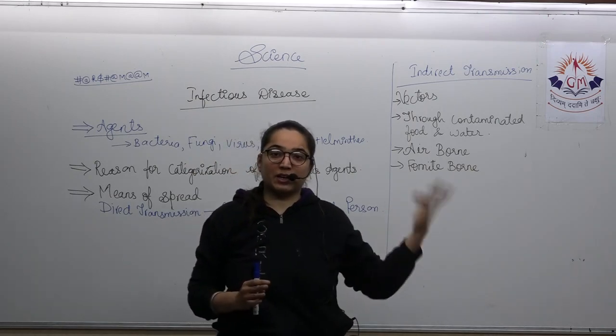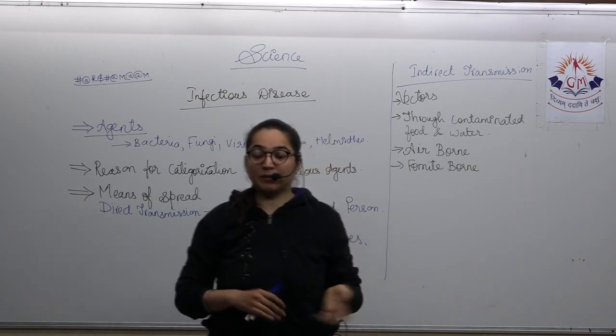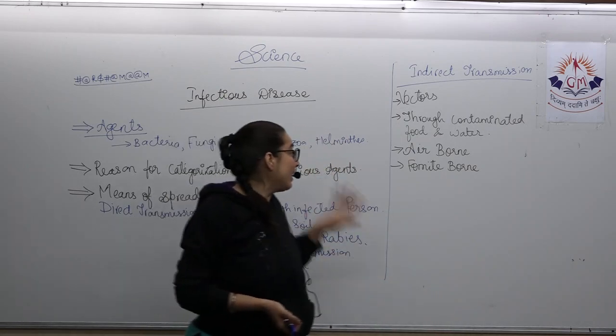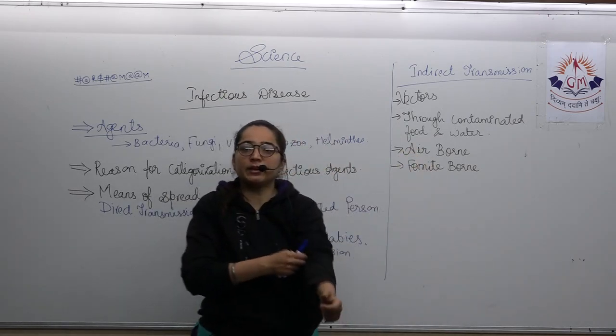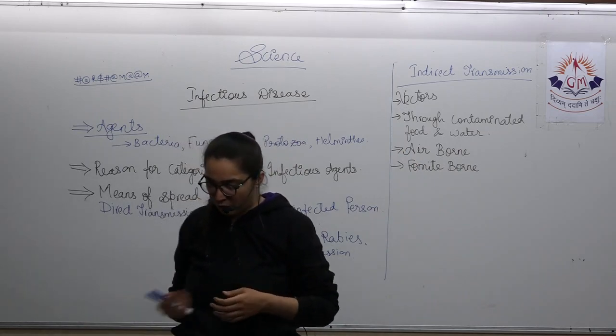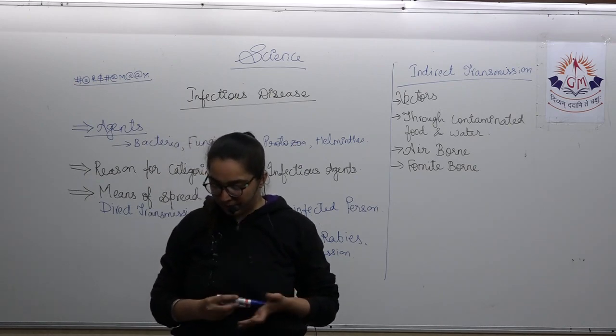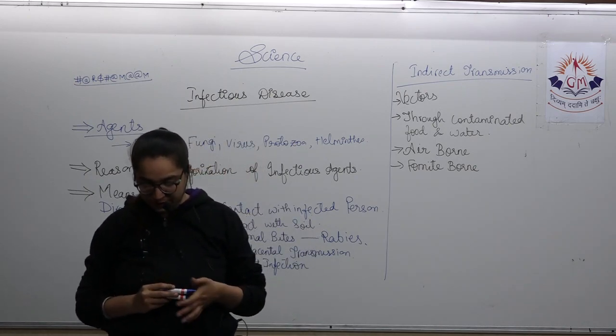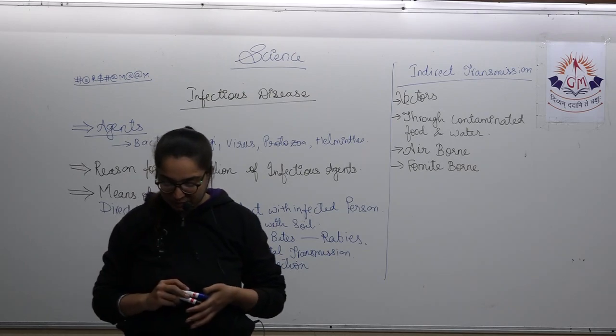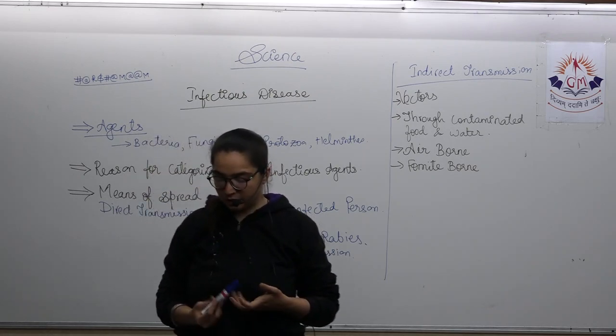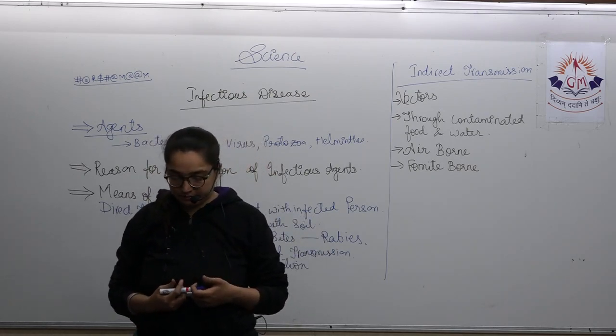If the healthy person touches the same door and the bacteria is present, then indirectly he will be caught by the disease. That is fomite borne. Articles that come in contact with patients are a source of infection. Examples are doors, handles, taps, garments, currency, utensils, crockery, everything. The next one is pathogenicity.